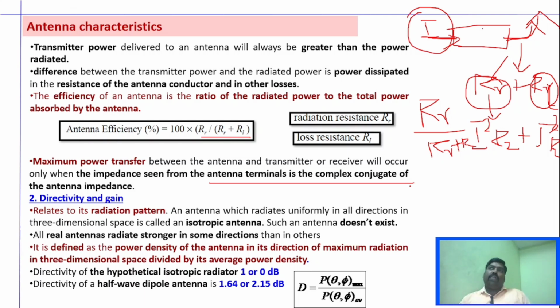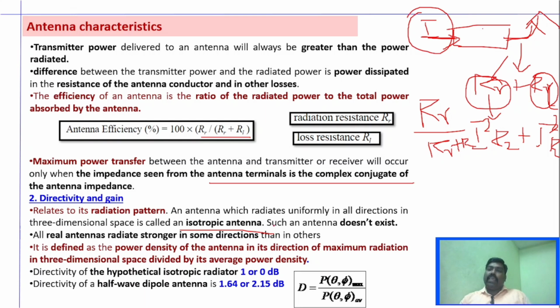Another important factor of an antenna is directivity and gain, right? Directivity, we have seen what radiated power is. Every antenna will radiate and will have a radiation pattern. There is one particular antenna called the isotropic antenna, which, to be frank, we don't have any practical version of, but theoretically an isotropic antenna is an antenna which radiates its power uniformly in all directions in three-dimensional space. That is called an isotropic antenna.